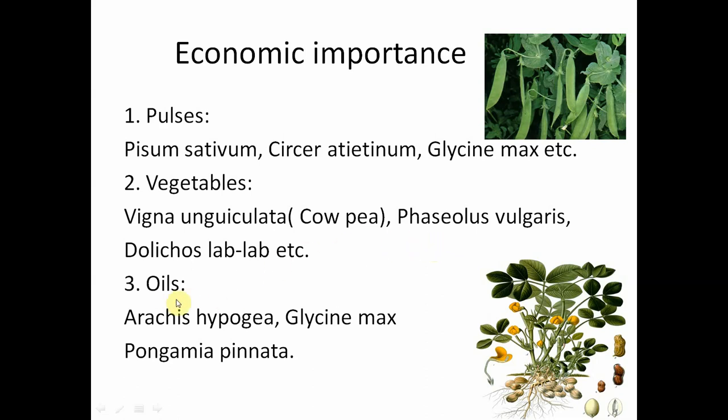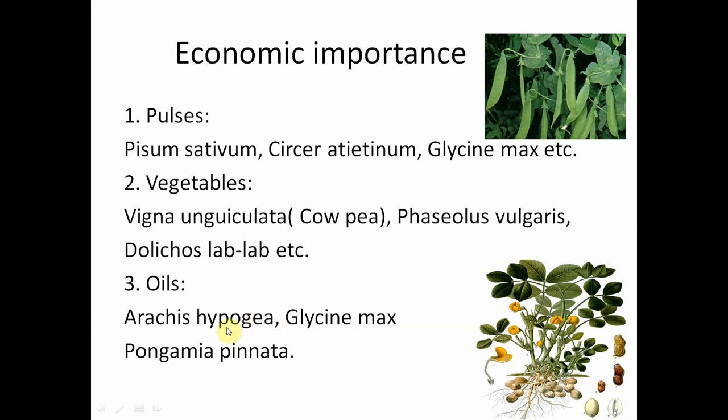And when we come to oils, two most important plants we find here, Arachis hypogaea, and mostly we use this groundnut oil. Groundnut oil is produced from the seeds of Arachis hypogaea, and Glycine max, it is also called soya, and soya oil is produced from Glycine max, which is rich in proteins.